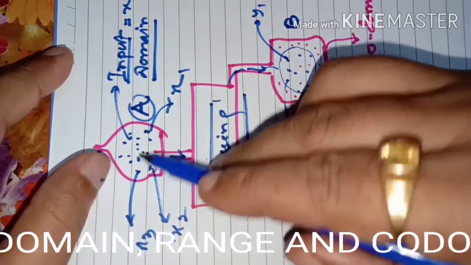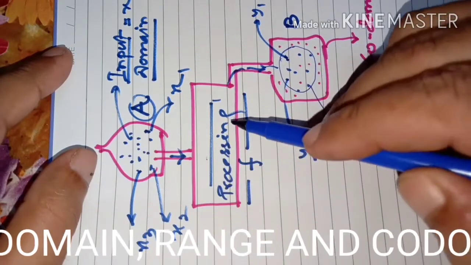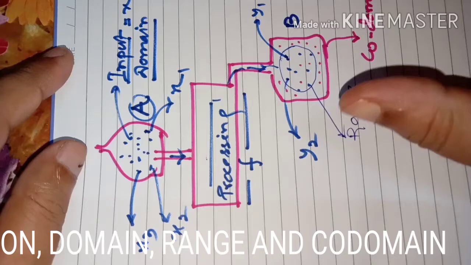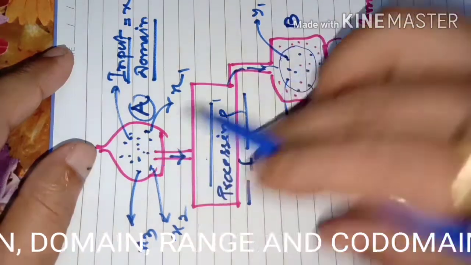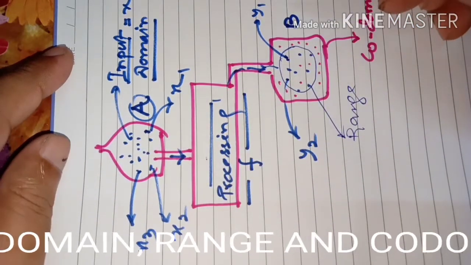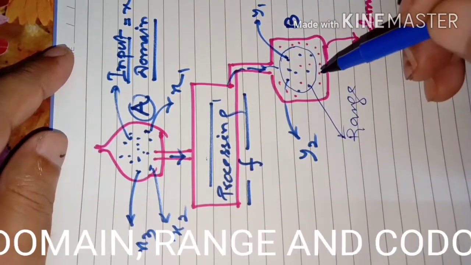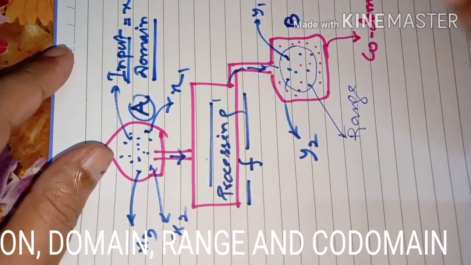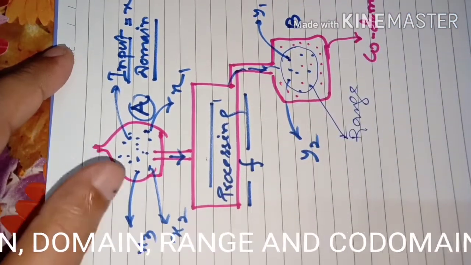Two or more elements passing through this process can give you the same output here. There is no hard and fast rule that they should always give distinct outputs. But the output for each input should be unique. I am saying again and again, it should be unique.